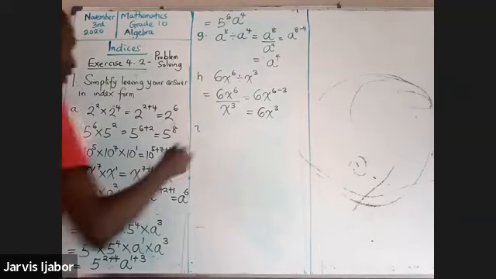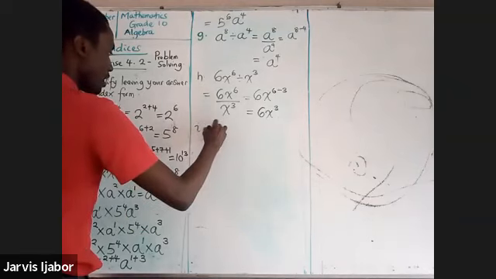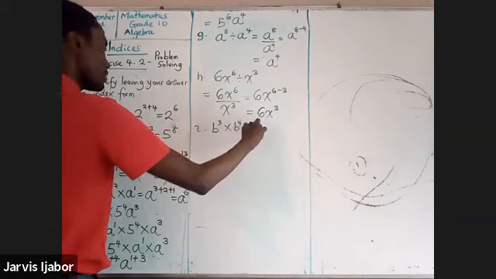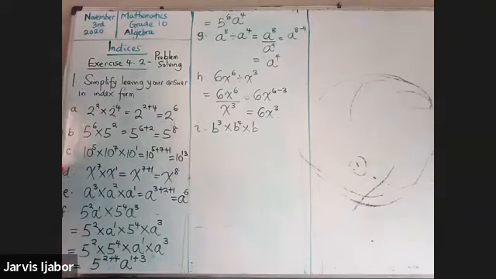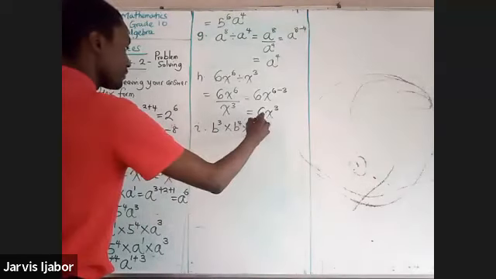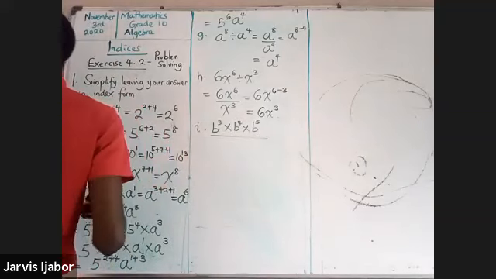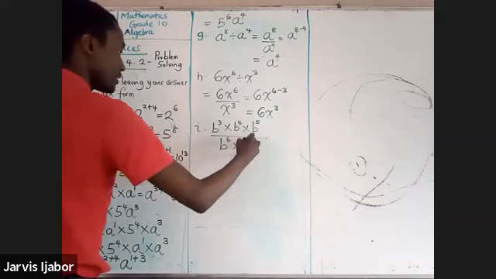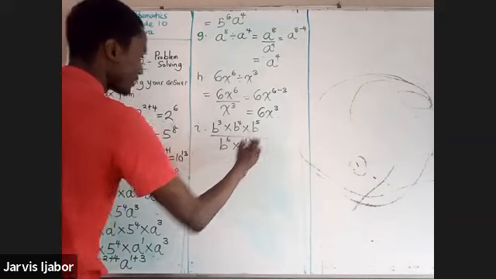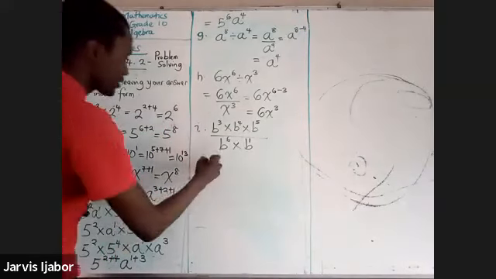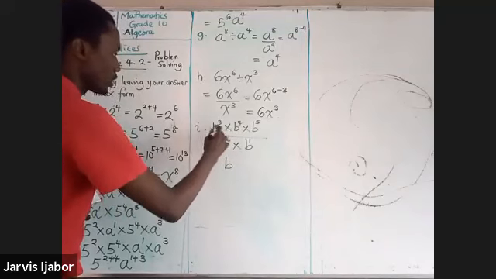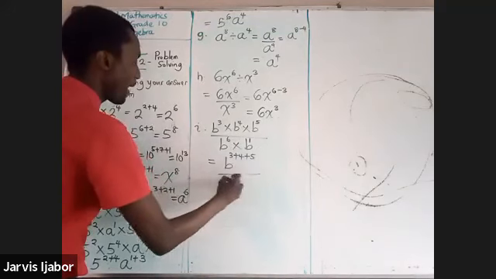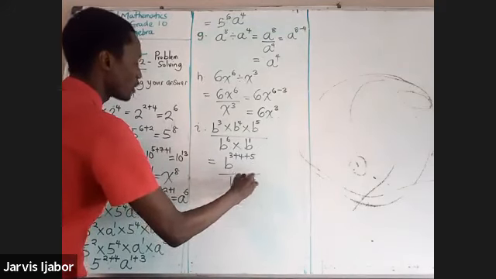In question I, you have b to the power of 3 times b to the power of 4 times b to the power of 5, divided by b to the power of 6 times b. Remember that b is b to the power of 1. So how do you anchor this? This will now be equal to b to the power of 3 plus 4 plus 5 over b to the power of 6 plus 1.